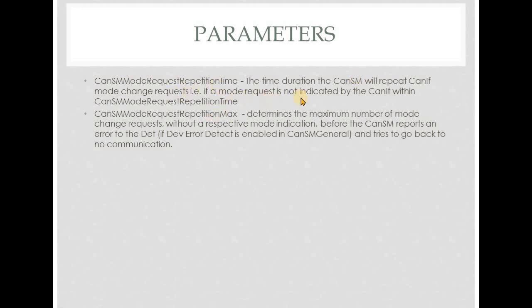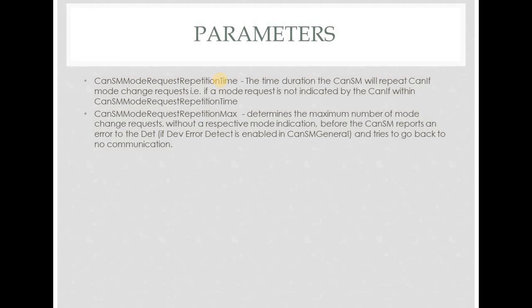That is, if a mode request is not indicated by the CAN-IF within this particular time, then again a mode request will be given by the CAN-SM module. So this is the maximum amount of time CAN-SM will wait for the CAN-SM underscore CAN-IF mode indication API to be called by the CAN-IF module.